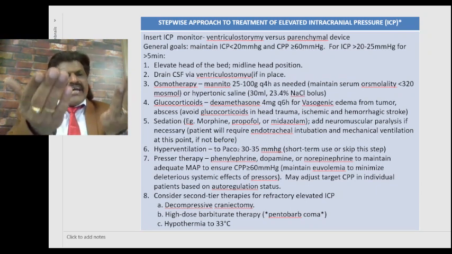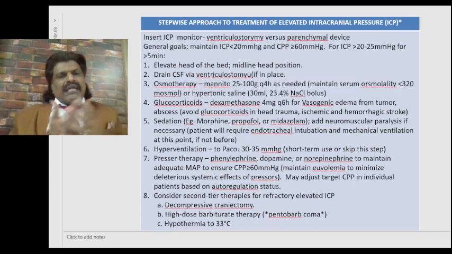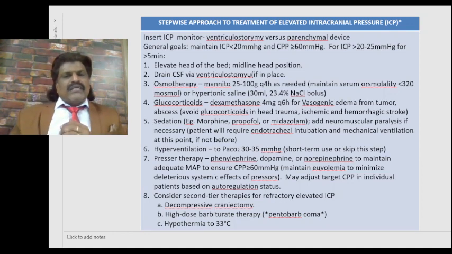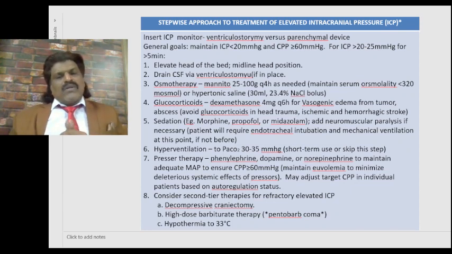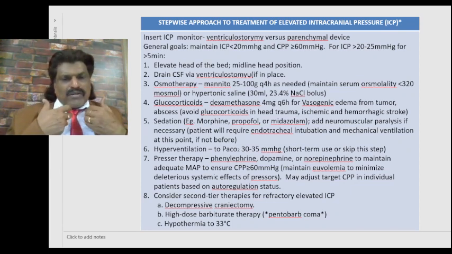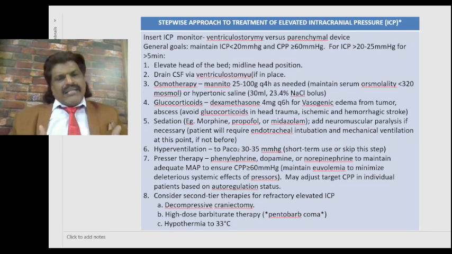Elevate the head of the bed, midline head position. Drain CSF via the ventriculostomy if it is in place. Osmotherapy: mannitol, 25 to 100 grams 4th hourly as needed, but maintain serum osmolarity less than 320 milliosmoles per liter, or hypertonic saline 30 ml of 23.5% sodium chloride as a bolus. When we give mannitol, it is an osmotic agent. It pulls the fluid from the brain into the intravascular compartment, and the intracranial pressure reduces.